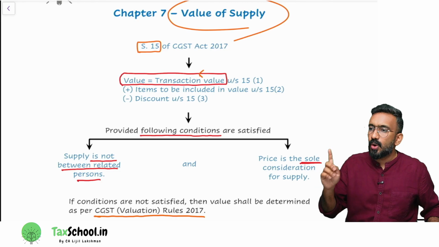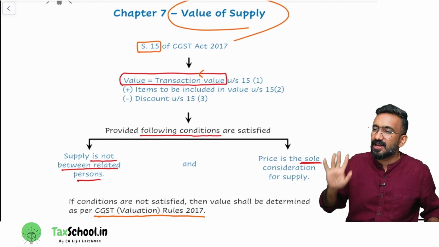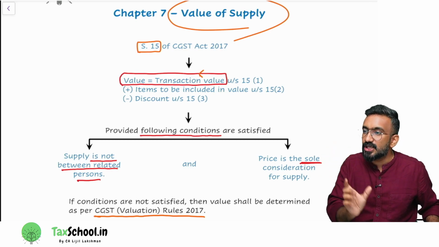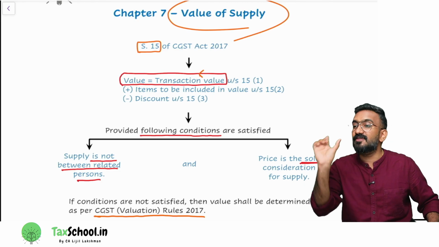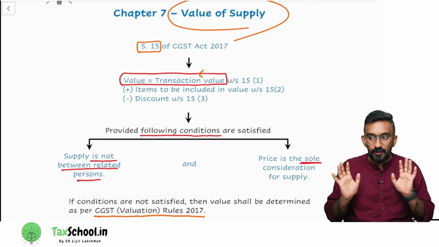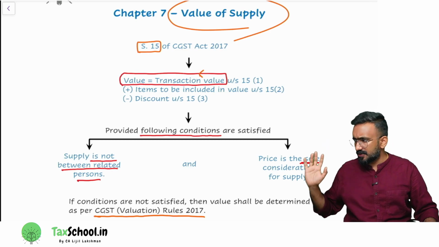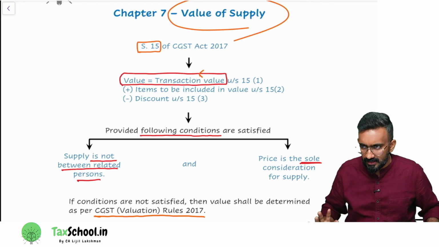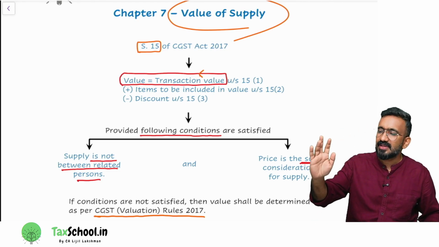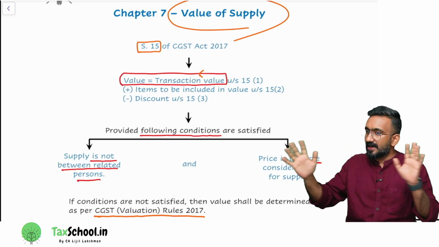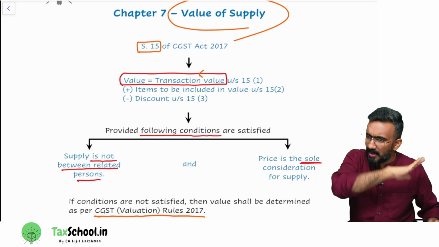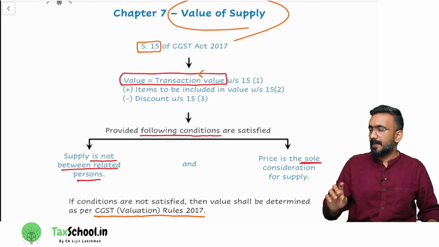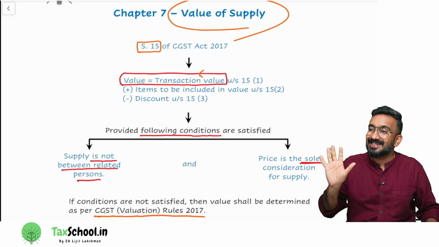Okay. So on what value is GST generally paid? The term that we use for valuation is called transaction value. Not just for GST, if you look at all the indirect taxes, be it customs or other taxes in the past, everything talks about the same thing, right? It says that value is nothing but transaction value.